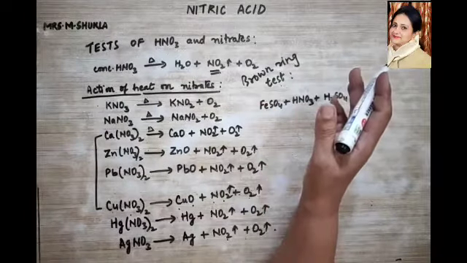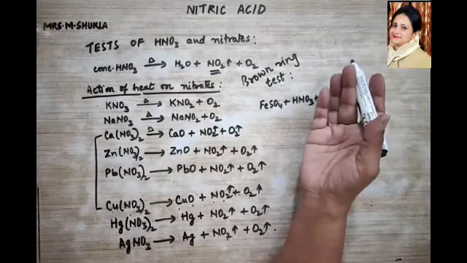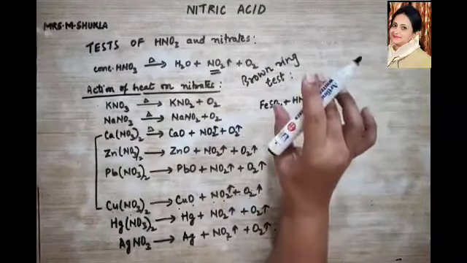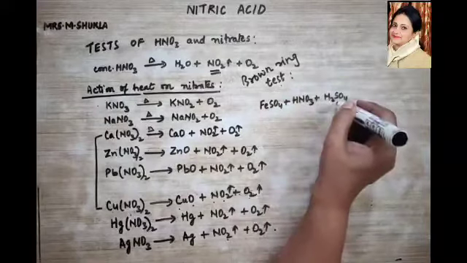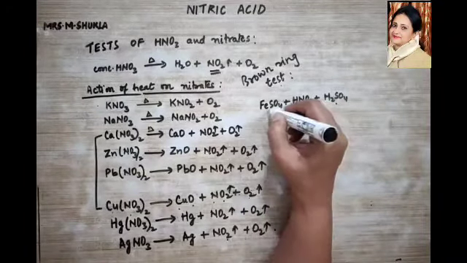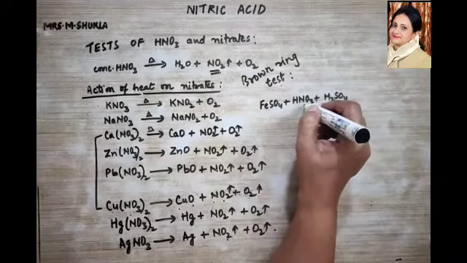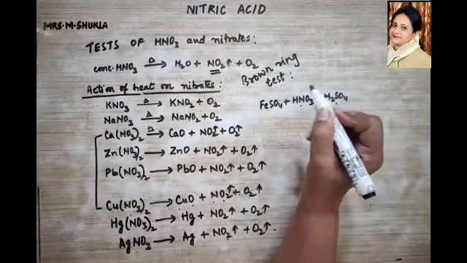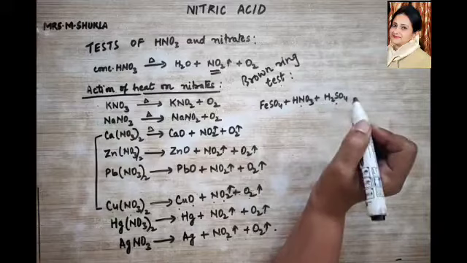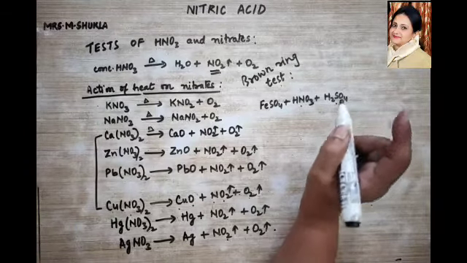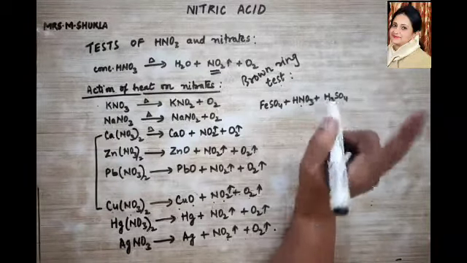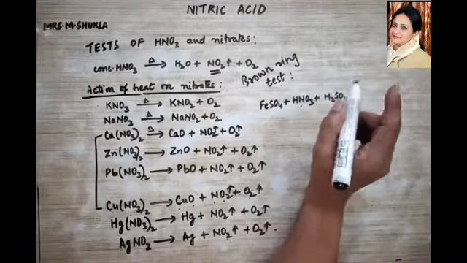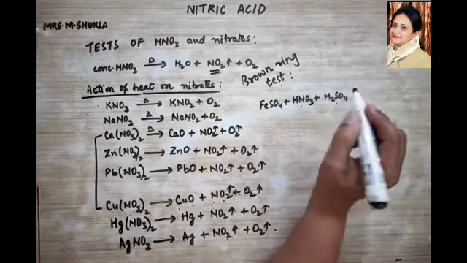And the ferrous sulfate layer remains above it, and between the two, that is between the sulfuric acid and the ferrous sulfate and nitric acid, a brown ring is going to form. This brown ring is called nitrosoferrous sulfate.